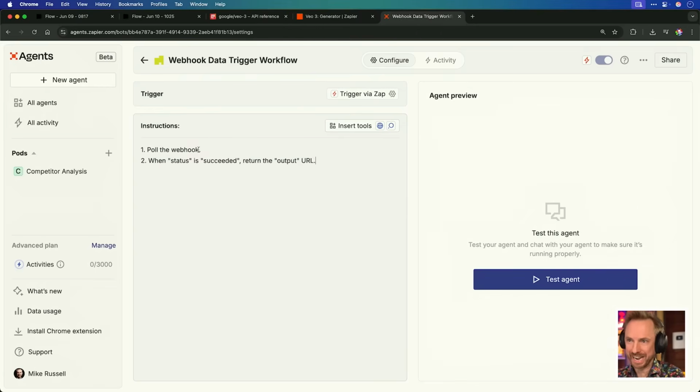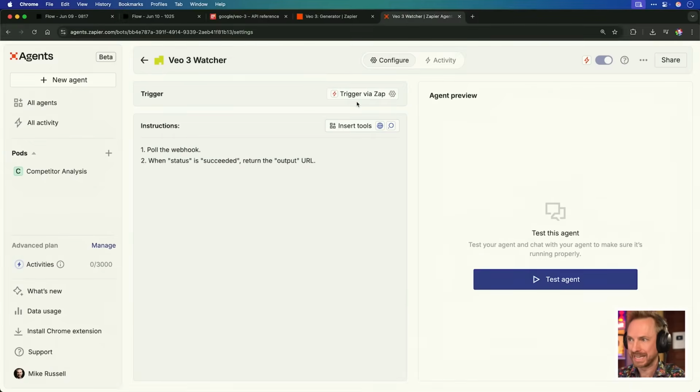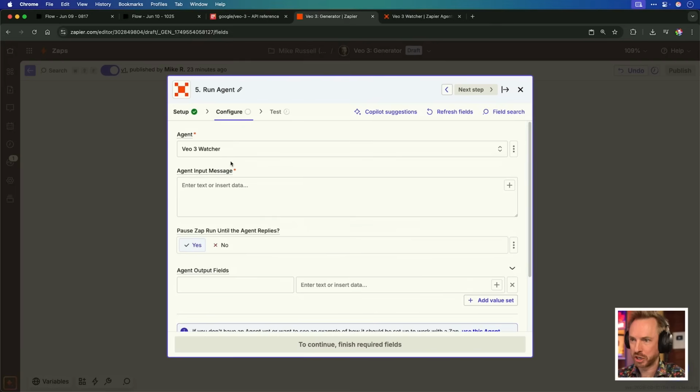Okay, you'll see for this agent, it's very simple. Poll the webhook. When status is succeeded, return the output URL. Super simple. And because it's an agent, it will keep watching until VO3 is successful. So I don't like the name of this. I'm going to call it VO3 Watcher. And you'll see the trigger is already trigger via a Zap. Over here, I'll select my agent, VO3 Watcher, as the agent I want.